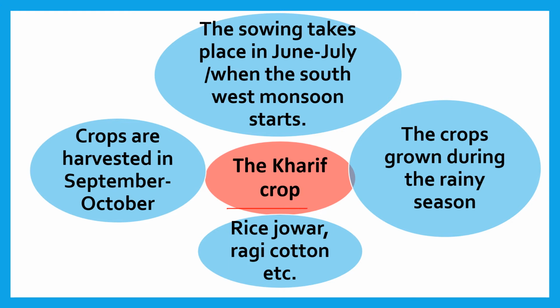Kharif crop means the crops grown during the rainy season. The sowing takes place in June or July when the southwest monsoon starts, and the crops are harvested in September and October. Which crops will be grown in the Kharif season? You have to write down rice, jowar, ragi, cotton, etc.